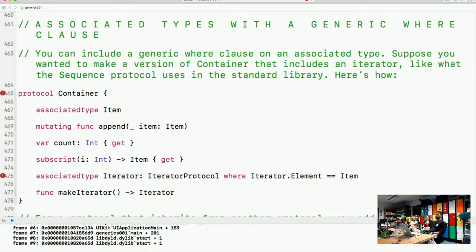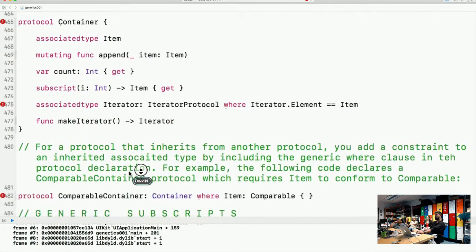Associated types with a generic where clause. You can include a generic where clause on an associated type. Suppose you wanted to make a version of Container that includes an iterator, like what the Sequence protocol uses in the standard library. Here's how. So we have a protocol Container, have an associated type, and we have the associated type Iterator conforms to IteratorProtocol where the Iterator Element is equal to Item.